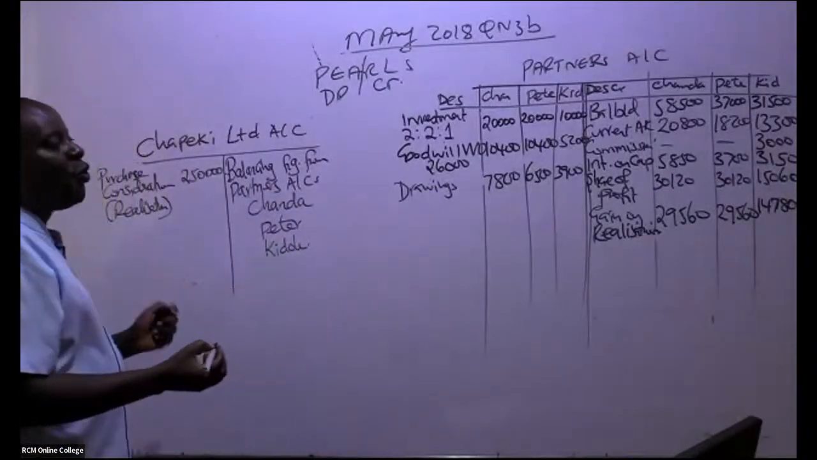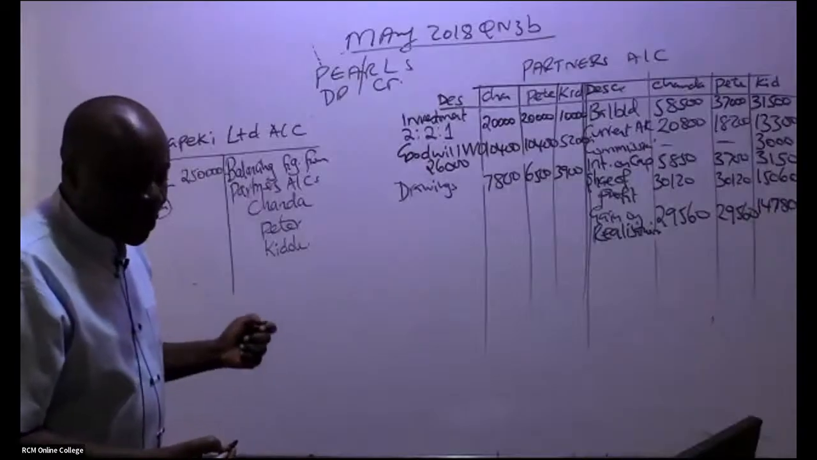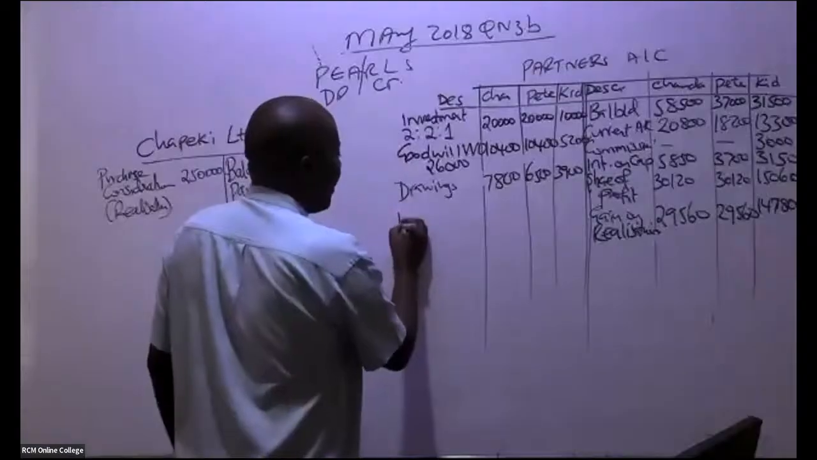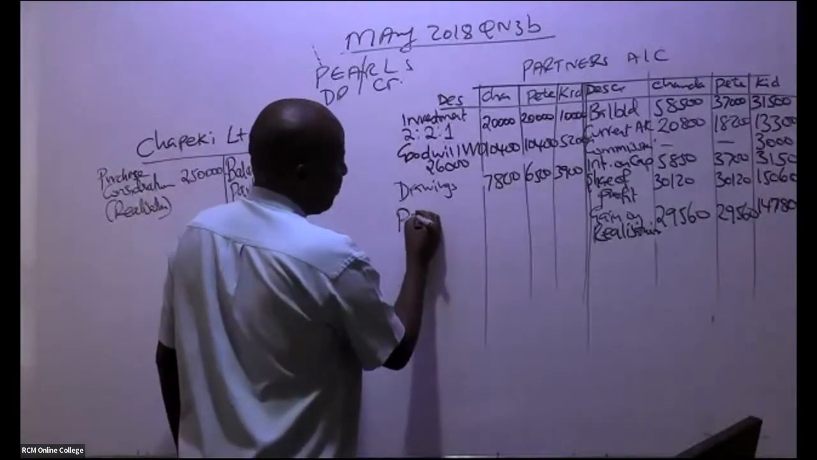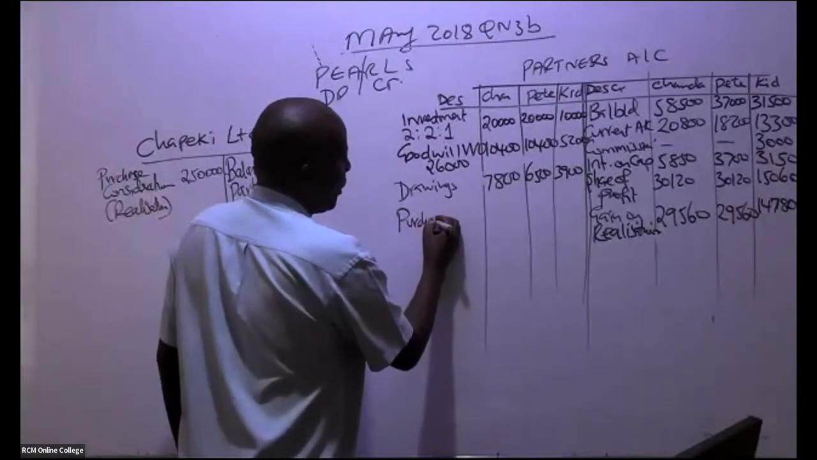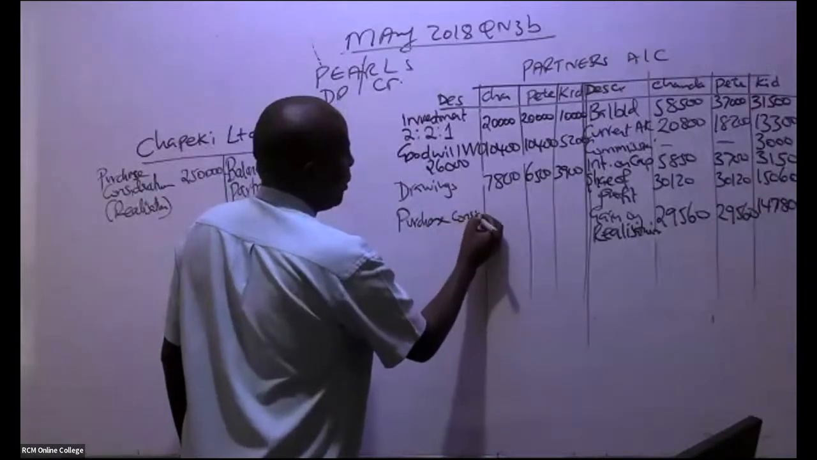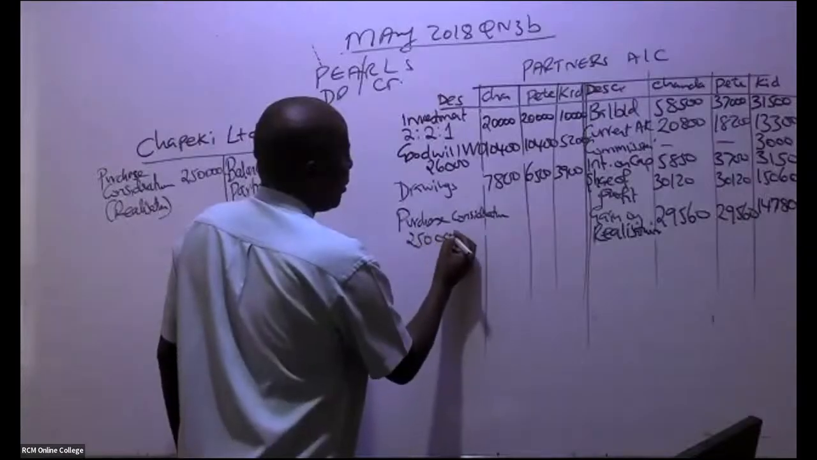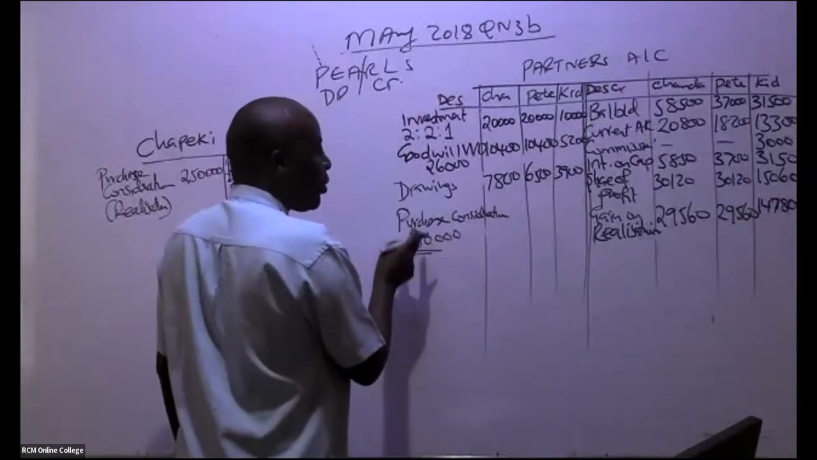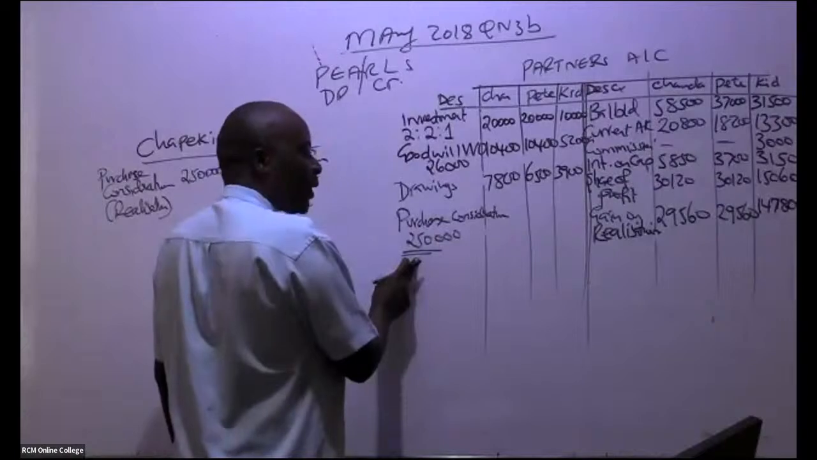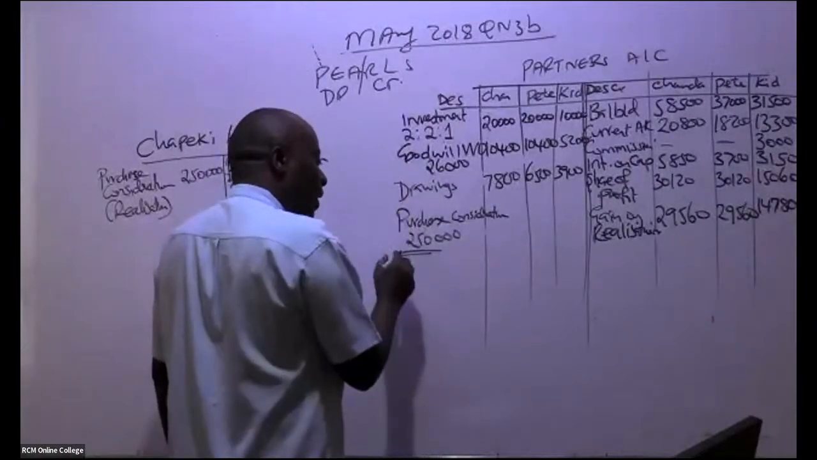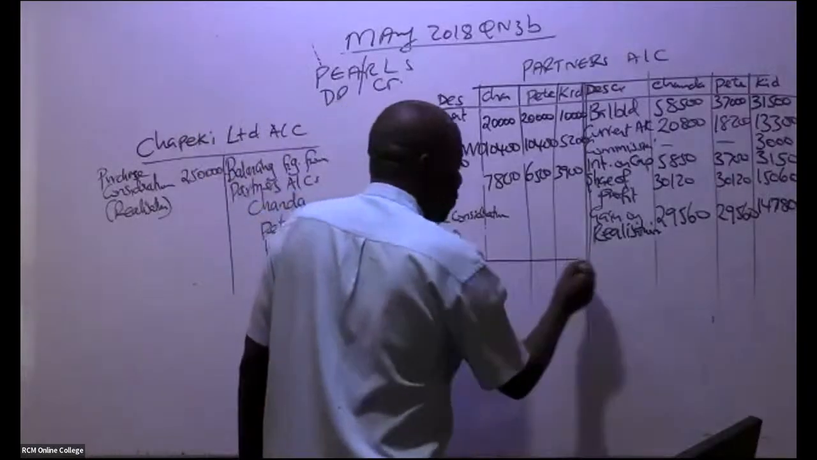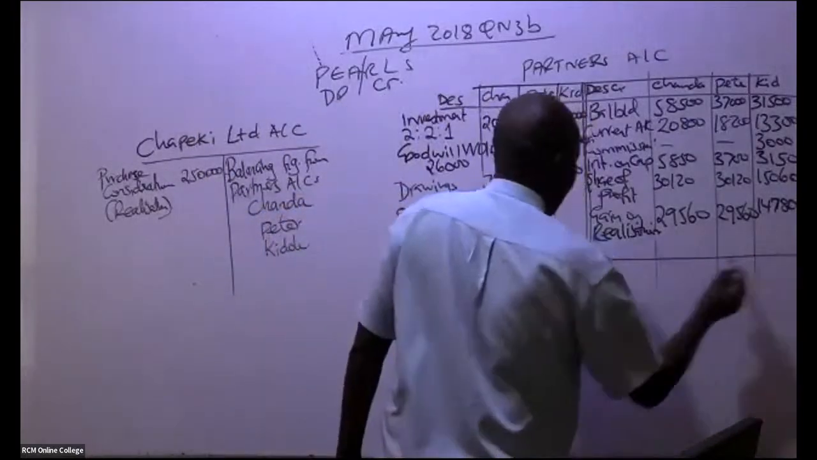So then can you kindly do me a favor? Come here straight away and give us purchase consideration. This must always come here, which in this case is 250,000 in total. But you don't share this as per the proportions. It is not shared using the proportions. You get balancing figures.